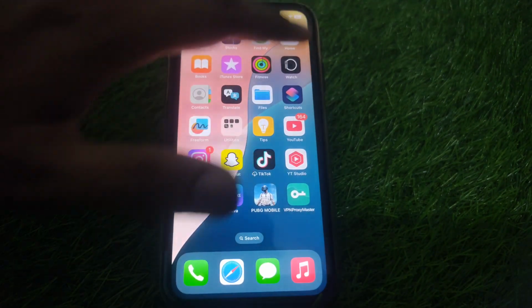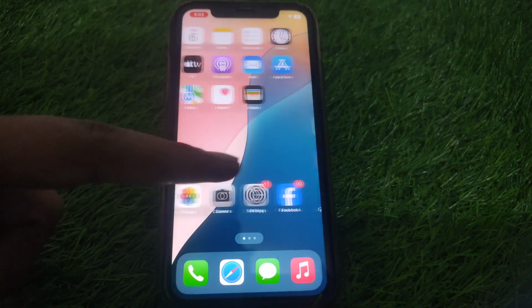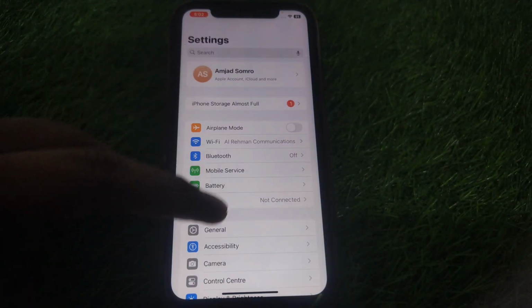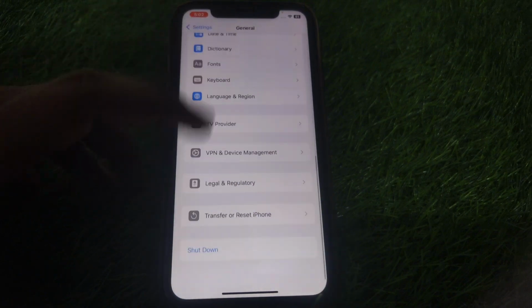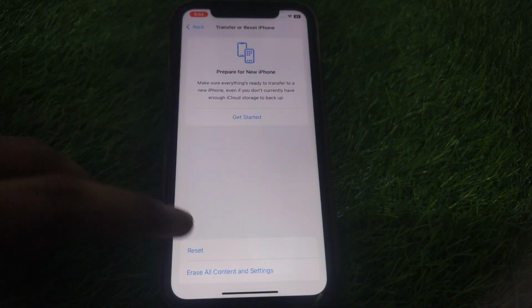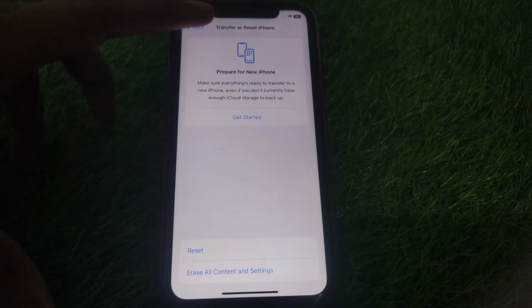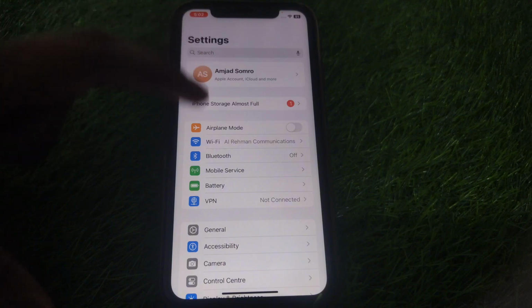So first of all, you have to make sure that you are connected to a proper Wi-Fi or internet connection. After that, you have to simply go to Settings, and here you have to go to General, and after that you have to scroll down until you find the option of Transfer or Reset iPhone. And here you have to simply click on Reset, and you have to reset all of your network settings. And after resetting all of your network settings, you have to simply go back.